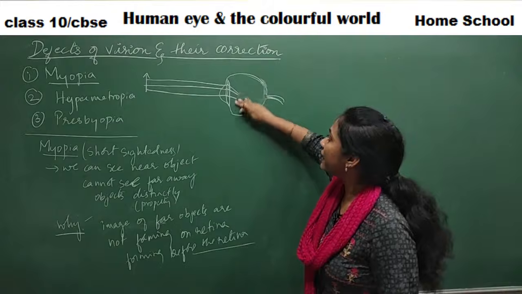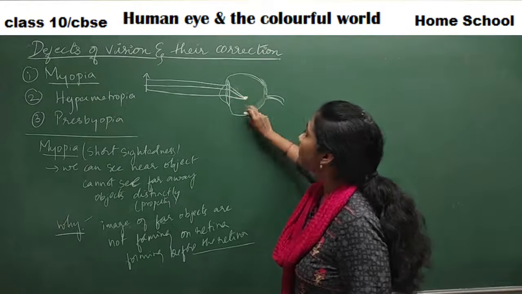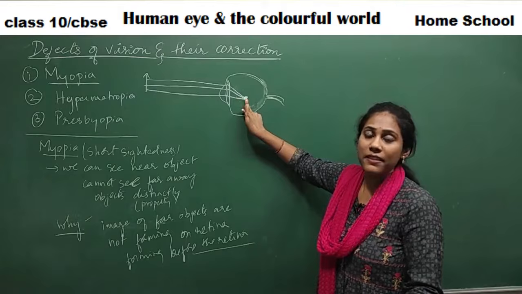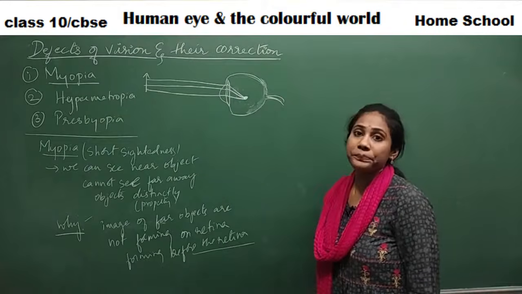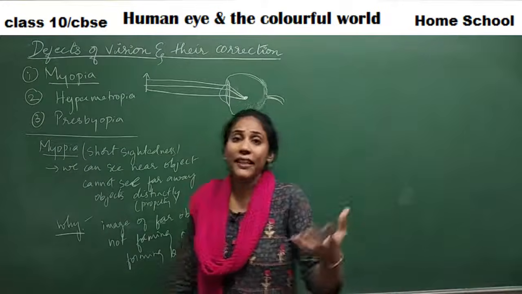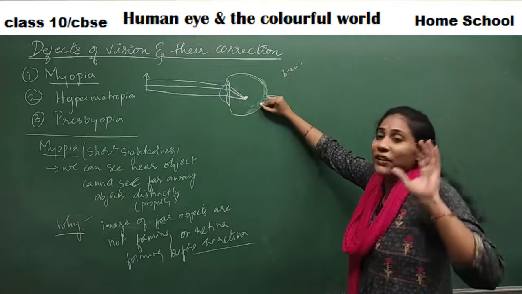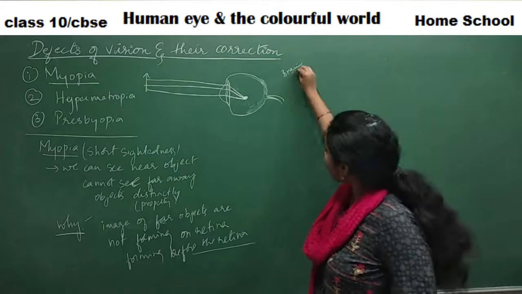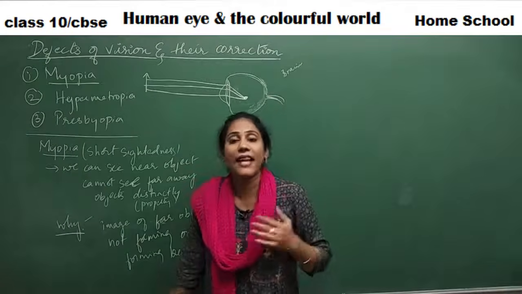But here, they start to converge somewhere here. They are converging here. Wherever the refracted rays meet, there only image formation takes place, right? So the image is trying to form here. It is not going onto the retina. When the image is not forming on the retina, enough information about the image will not reach the brain through optic nerves. Yes or no? Only if the image is clearly formed on the retina does information about the image reach the brain through optic nerves, because the light sensitive cells are on the retina.